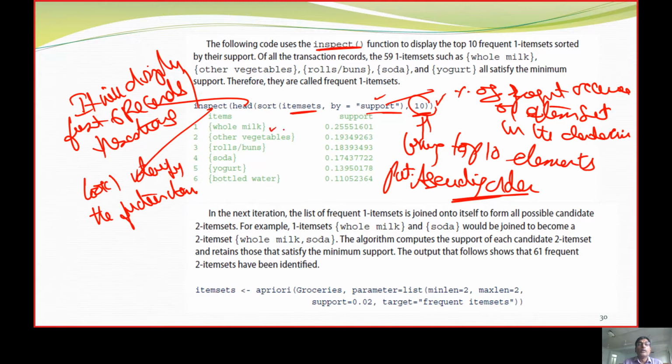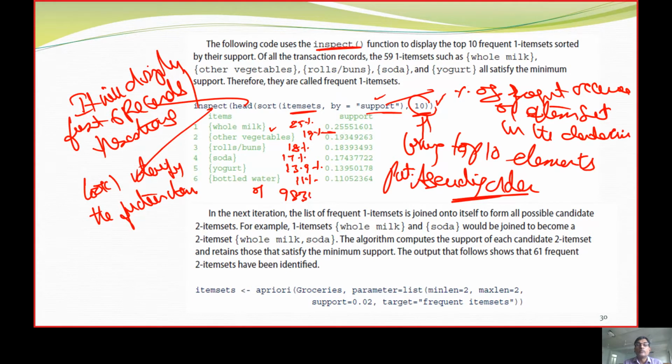So whole milk occurred in 25% of data transactions, vegetables in 19%, rolls, buns, etc. in 18%, soda alone is frequent in 17%, yogurt is in 13.9%, and bottled water, so people are going to purchase it in 11% of instances.